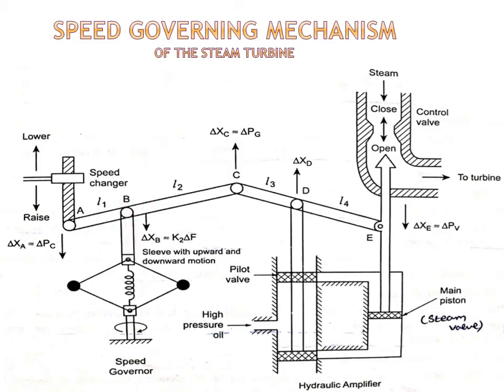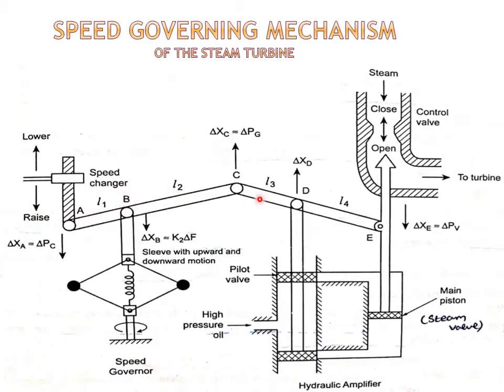So when the load increases, speed will decrease. The two fly balls will move outwards. When the fly balls move outwards, this point B will lower down. When this lowers down, the speed changer will also be raised, which means it will be coming down. So this is the action in the first link.